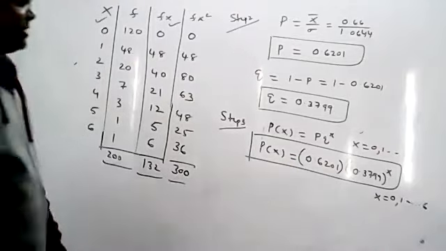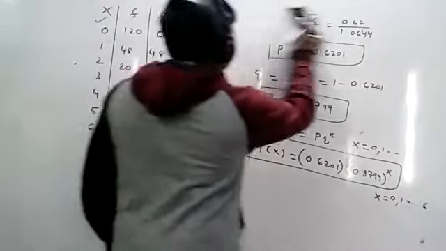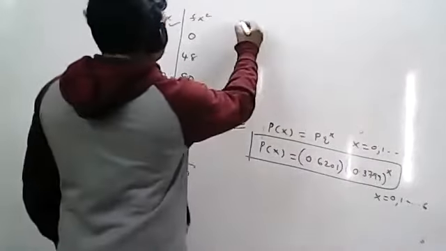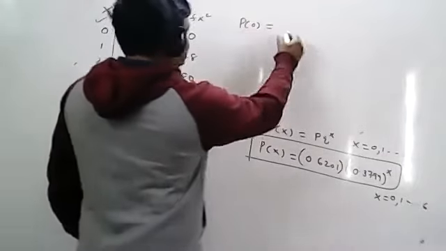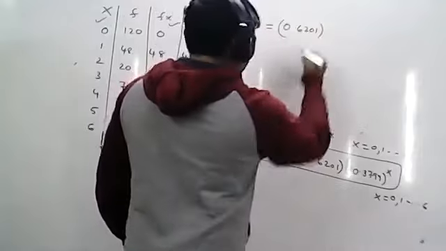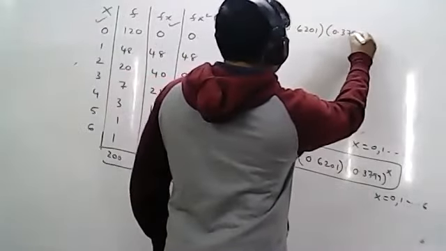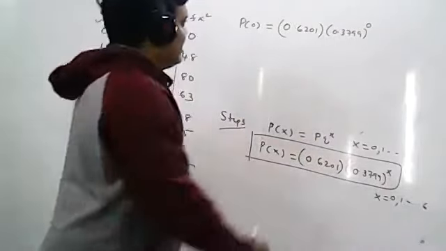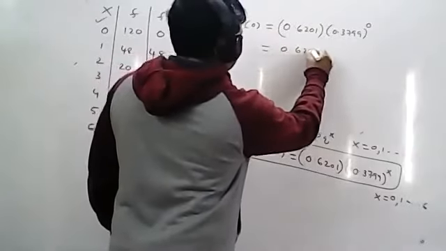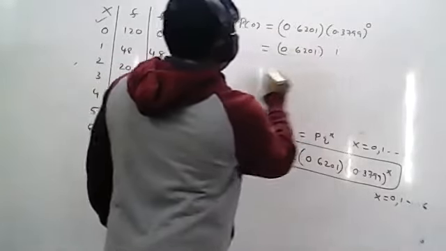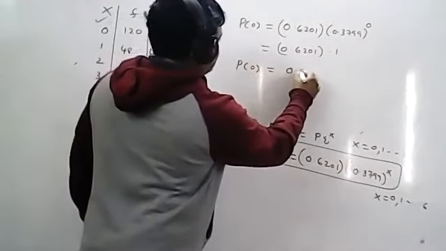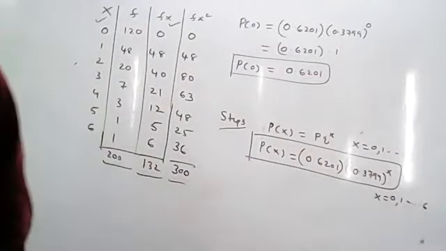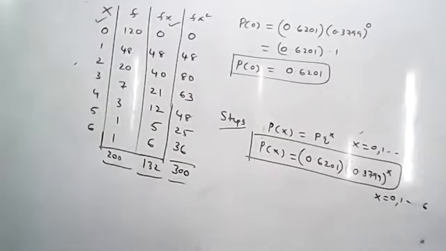First we will start with P of 0. Put X equal to 0 here. P of 0 equal to 0.6201 into 0.3799 whole power 0. P into Q power X, where X is 0. Anything power 0 is 1. So 0.6201 into 1, and P of 0 equals 0.6201. I hope you understood.